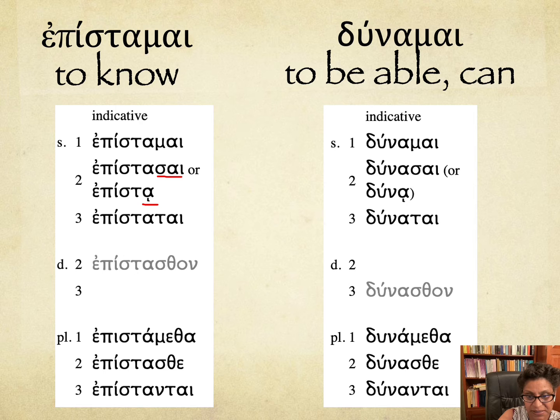From epistamai we get epistemology, and from dunamai we get power, right? So this is the equivalent of possum in Latin. So dunamai plus infinitive, I can do X.